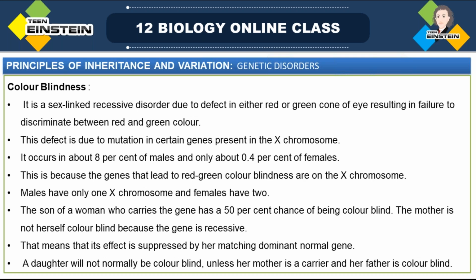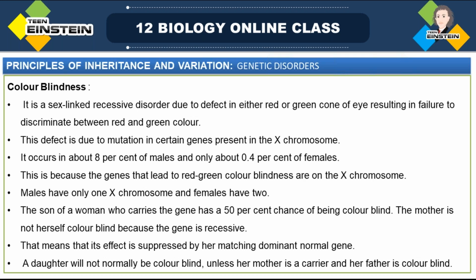So this defect is due to mutation in certain genes. Mutation of some genes which are present in the X chromosome. So how is it happening? This color blindness is due to mutation in certain genes present in the X chromosome. On the X chromosome, a few genes will be present and those genes will get mutated. So due to that mutation, color blindness is coming.